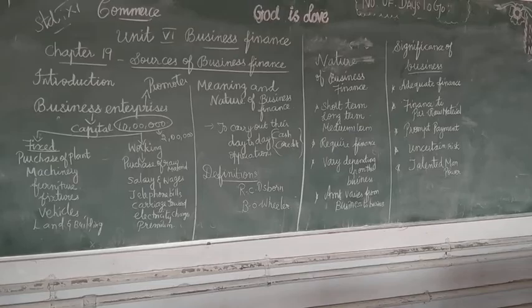Also, the amount of business finance required differs from one period to another. The requirement of business finance is heavy during the peak season. If the demand for the product is high in the peak season, we need more finance to produce the product, more for working capital and also fixed capital. It is at a low level during the dull season. If the season is very dull, we need a very low level of finance. So the amount of business finance determines the scale of operation of a business.